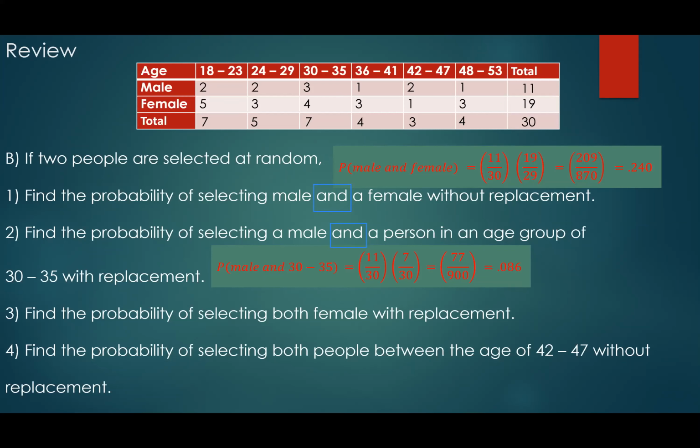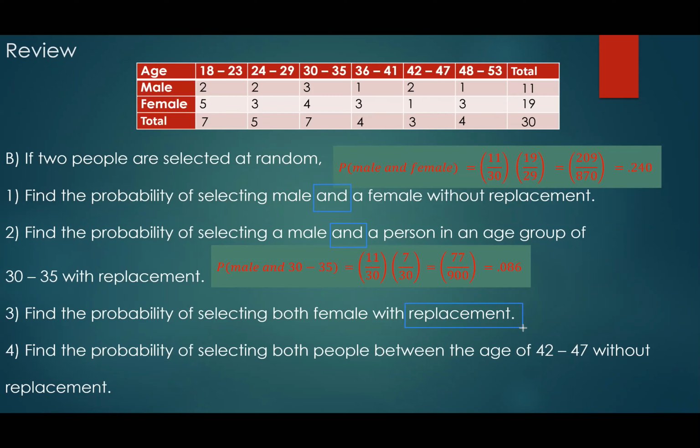Okay, so looking at number 3, they say find the probability of selecting both female, meaning the first person is a female and then the second person is a female too. You don't see the word and, but because they say both, it means the first one is a female and the second one is a female. Also you see that we replace them back, meaning I pick out one, I record her name, I put her back, and I pick out another one.